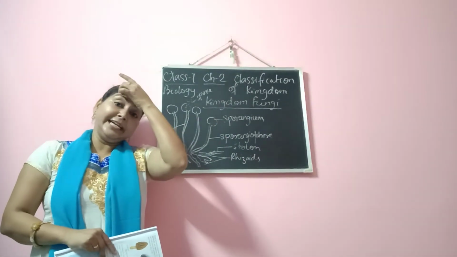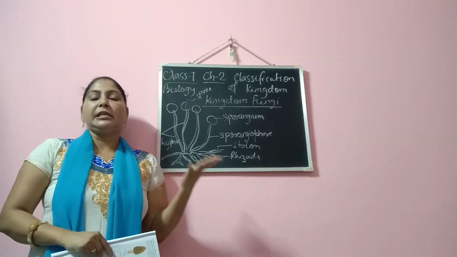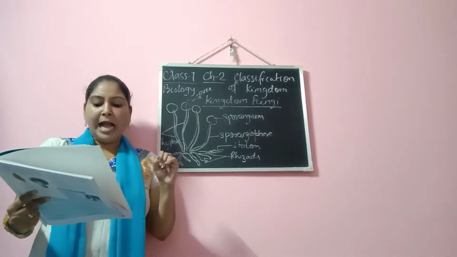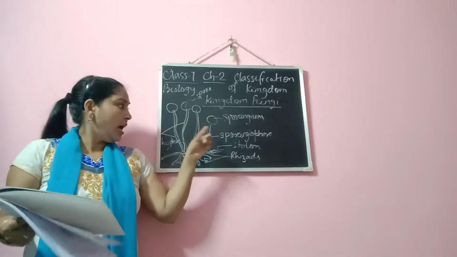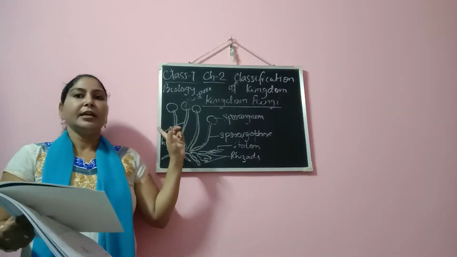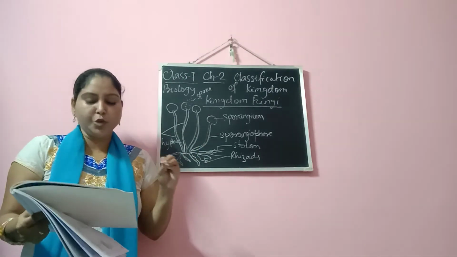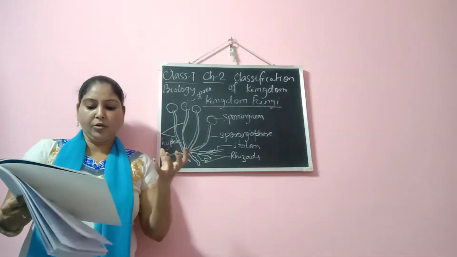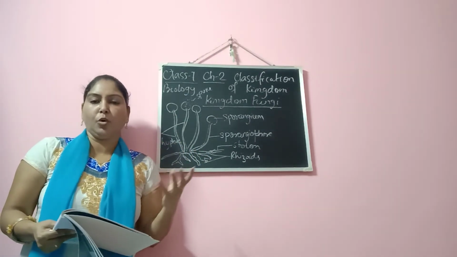As I said, Rhizopus are saprophytic in nature. Saprophytic means they feed on dead and decaying matter. For this, the hyphae secrete a kind of digestive juice which breaks down the starch, and the starch further breaks down into simple sugar called glucose.